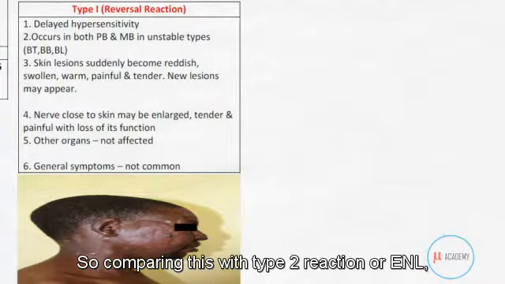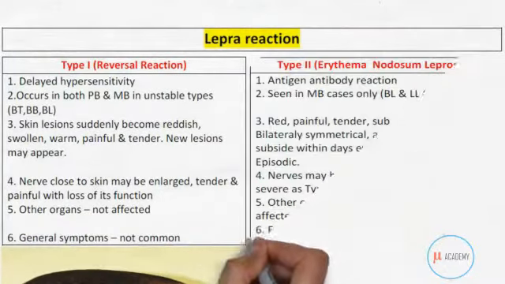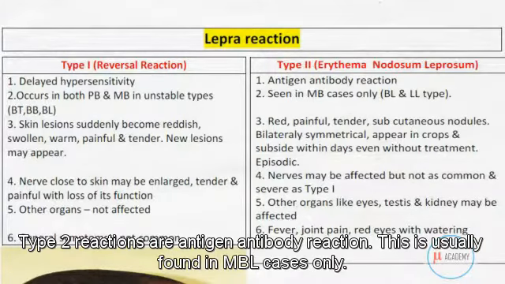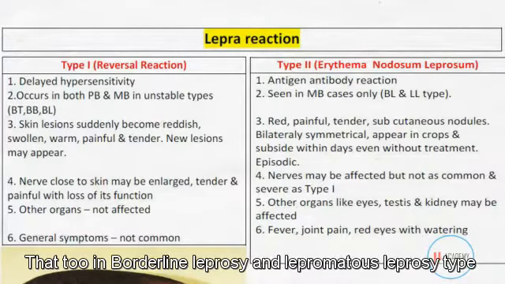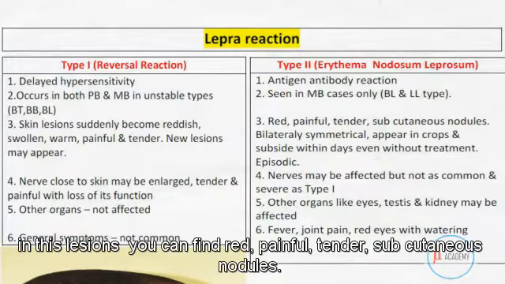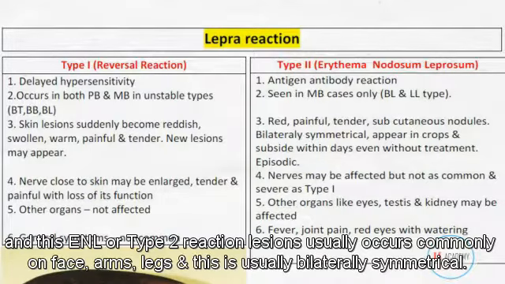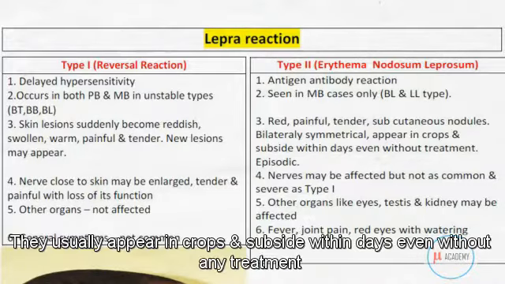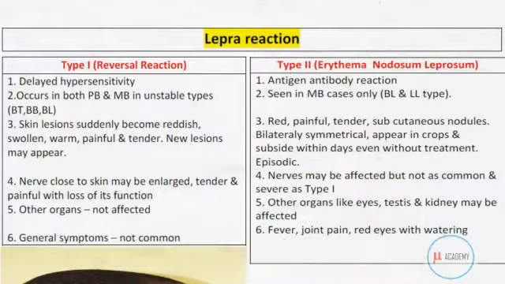So comparing this with type 2 reaction or erythema nodosum leprosum, type 2 reactions are antigen-antibody reactions. This is usually found in multibacillary cases only, that is, in borderline leprosy and lepromatous leprosy types. In these lesions you can find red, painful, tender subcutaneous nodules, and these ENL or type 2 reaction lesions usually appear commonly on the face, arms, and legs, and are usually bilaterally symmetrical. They usually appear in crops and subside within days even without any treatment.